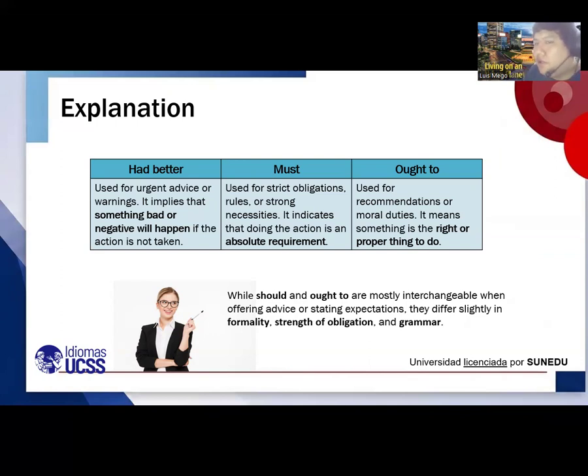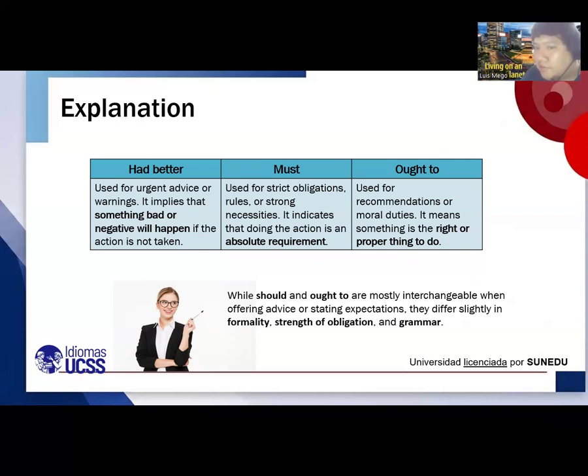Must. Used for strict obligation, rules, or strong necessities. It indicates that doing the action is an absolute requirement. Like, you must do it. For example, mothers always say, like, you must do your homework, you must clean your room. It's a must. It's an obligation, we can say. Ought to is used for recommendations or moral duties. It means something is the right or proper thing to do.